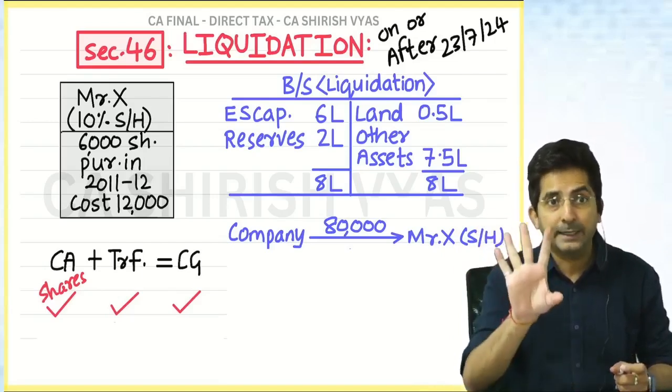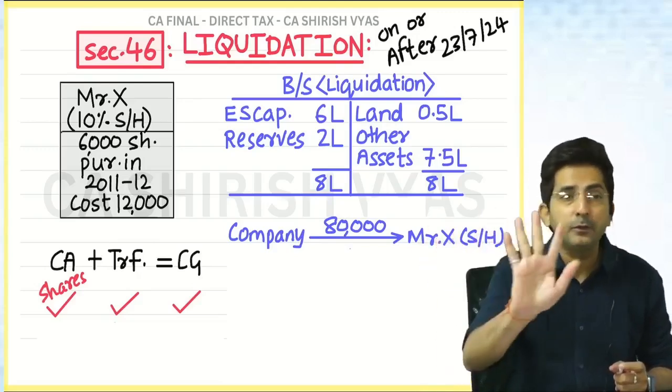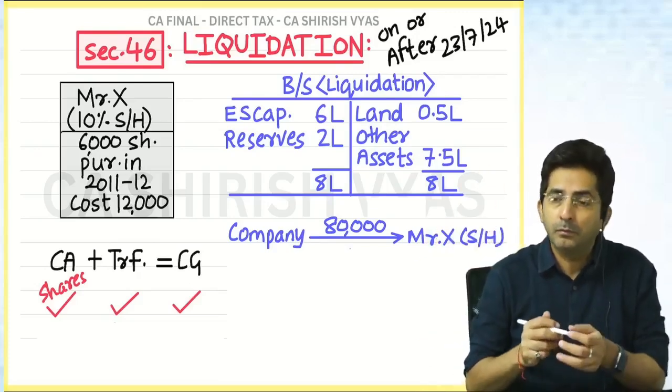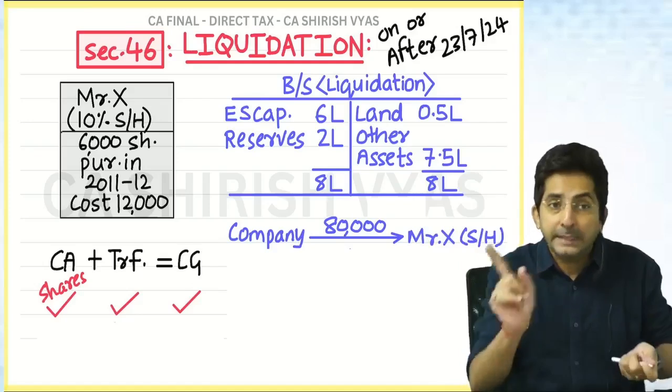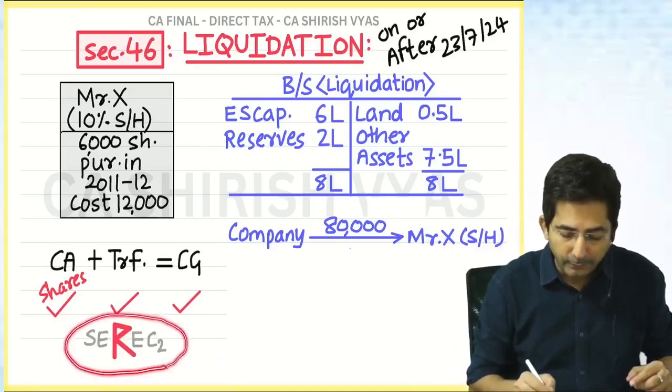Technically, there is no sale. On liquidation, the shareholder doesn't sell the shares. You can sell the shares when the company is going on, but here the company is wound up. So a sale will not happen. But look, there is something called relinquishment.